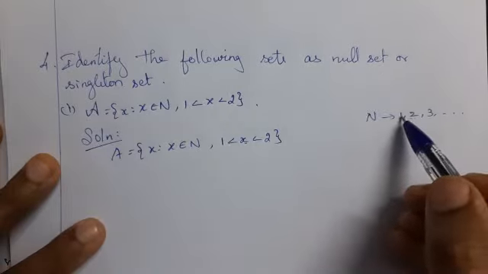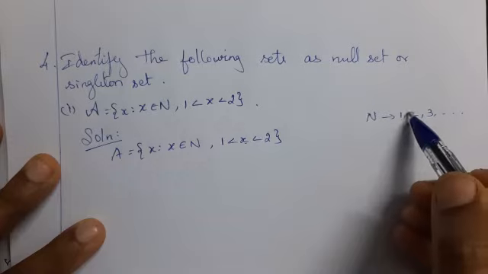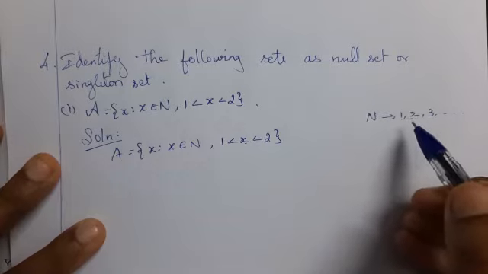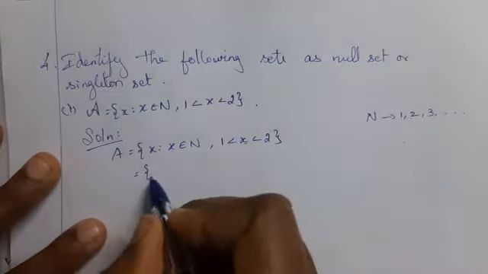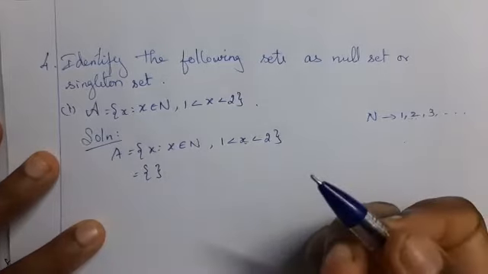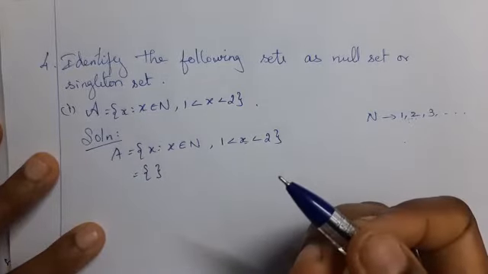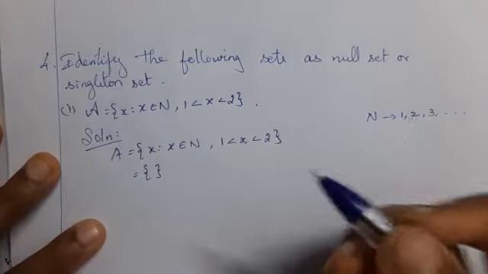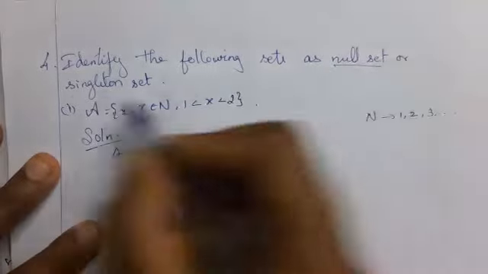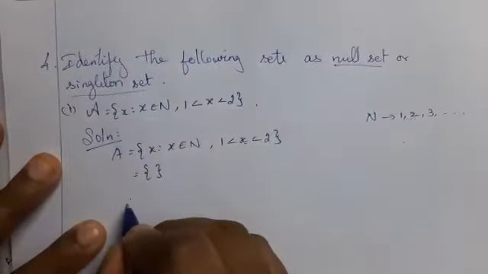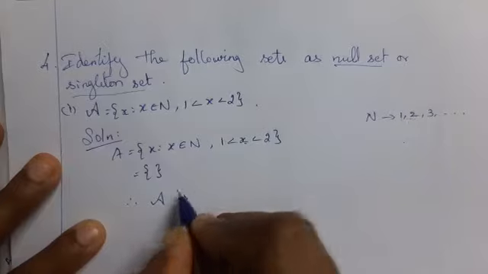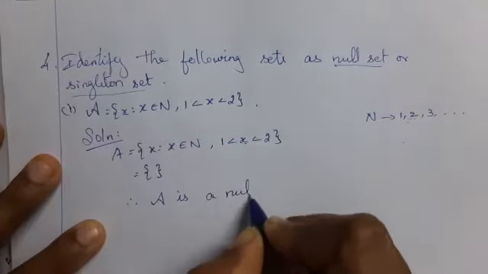Therefore, in between 1 and 2, there is no number. Therefore, capital A is an empty set. Your question is null set or singleton set. Therefore, capital A is a null set.